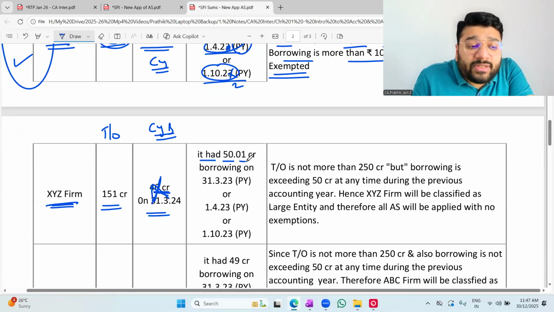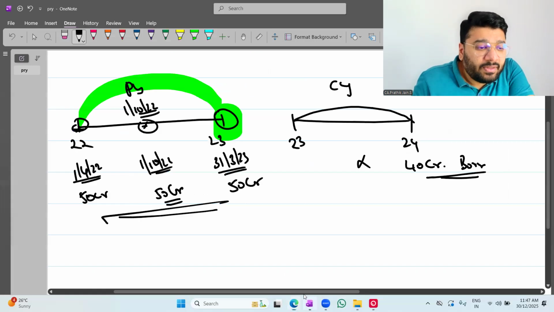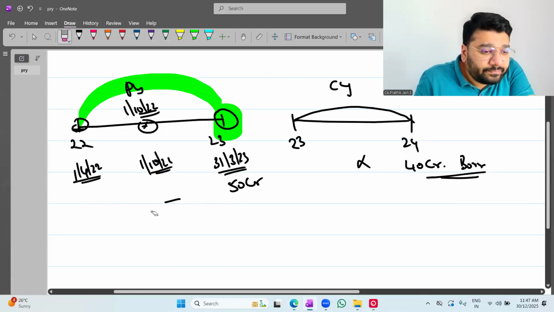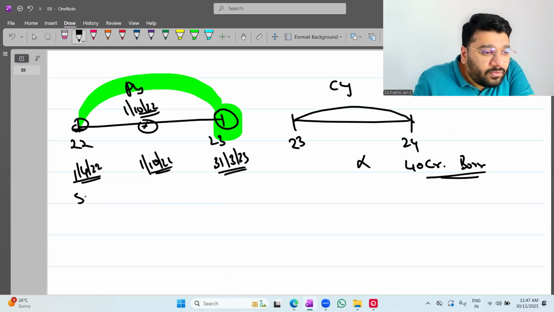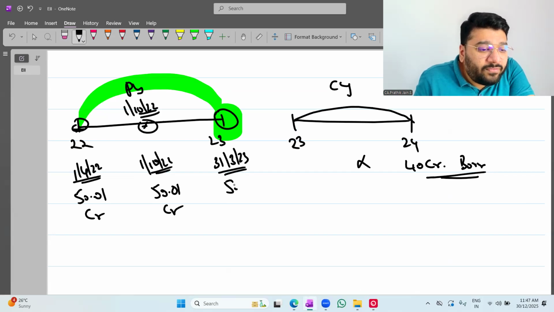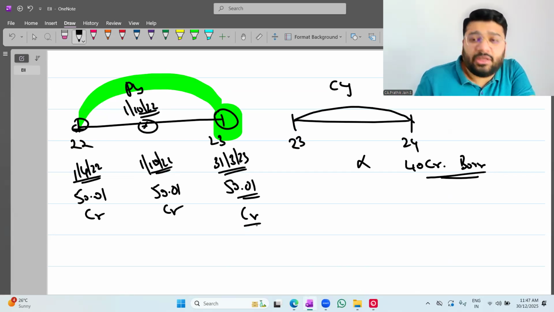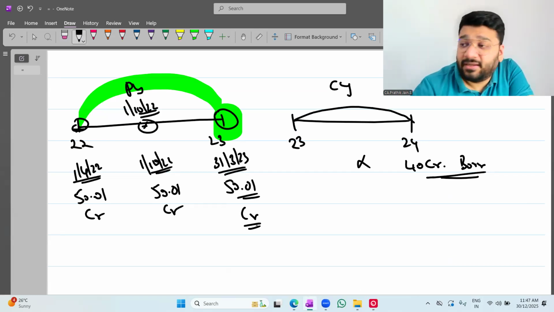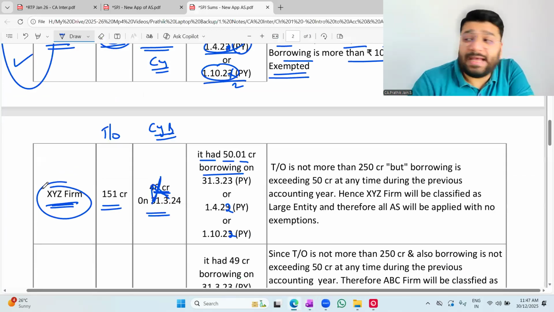It had 50.01 crore borrowing in the previous year, between 1/4/22 and 31st March 23. Here it is, 50.01 crore. So here your borrowing criteria has been violated. Your borrowing has exceeded 50 crore. Hence, XYZ firm cannot be called MSME.